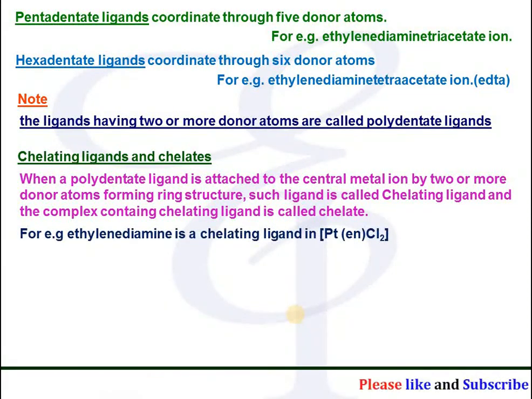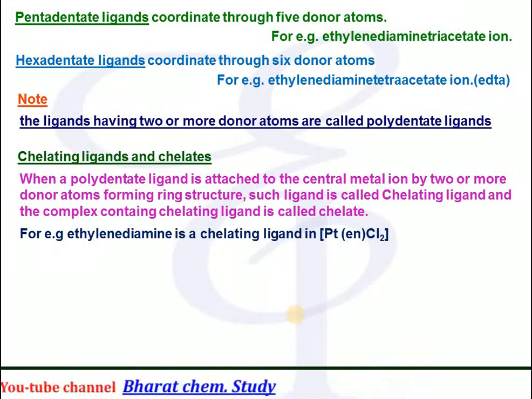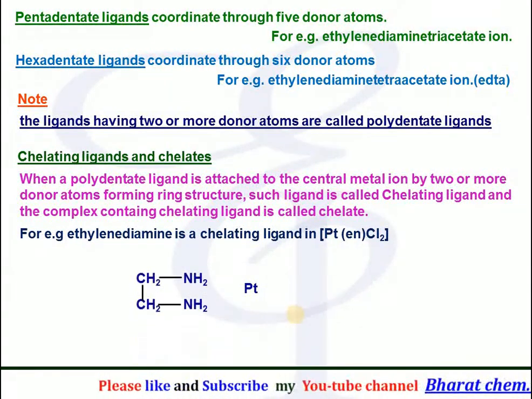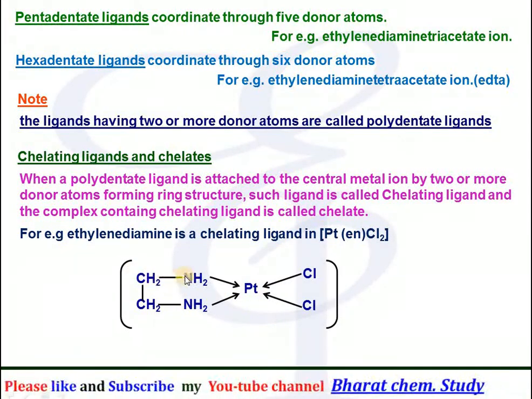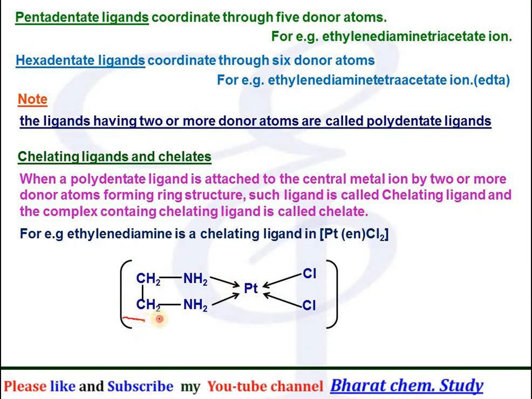For example, in this complex [Pt(en)Cl2], ethylene diamine is a chelating ligand because when it donates its lone pair of electrons to platinum, a ring type structure is formed. So here, both the nitrogen atoms of ethylene diamine get attached to the platinum as two donor atoms. As a result, a ring is formed between ethylene diamine and platinum. That's why ethylene diamine is called a chelating ligand. And because this complex contains a chelating ligand, this complex is also called a chelate.